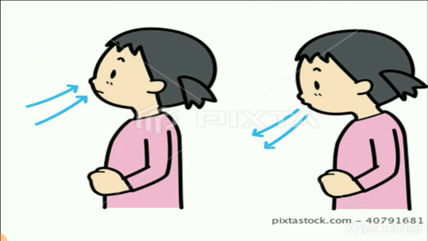Here you can see the different pictures of breathing, right? So we all are taking oxygen in breathing. When we breathe out, we release carbon dioxide. So when trees are breathing, they release oxygen and they take carbon dioxide, right? So if you need fresh air, you need to grow trees, because trees are also breathing and they are taking carbon dioxide and give us oxygen, right? So you need oxygen for breathing, right?